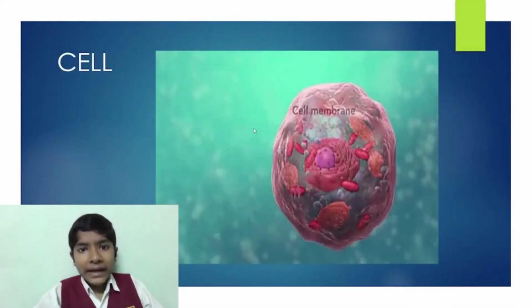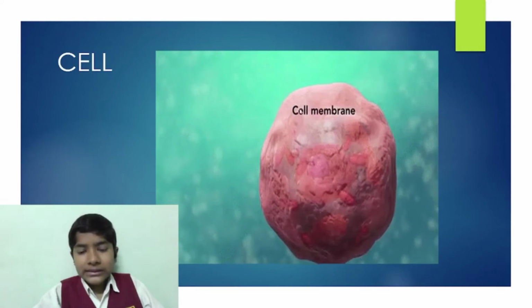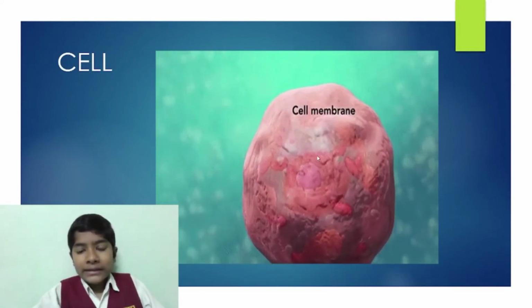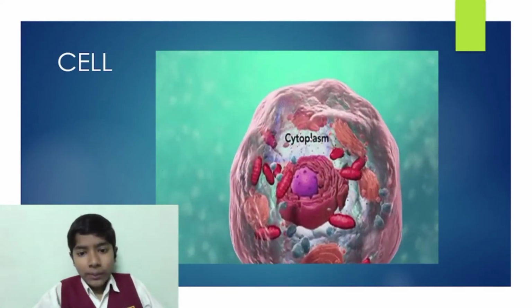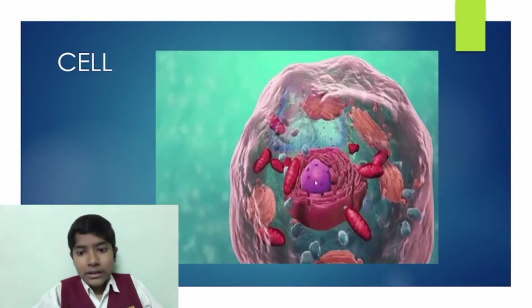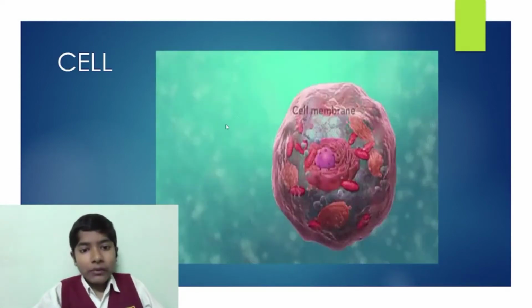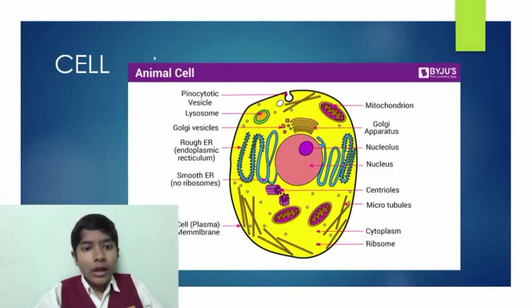Here we have a 3D animation about the cell. This is the cell membrane, and inside the cell membrane we have cytoplasm and other cell organelles. Inside the nucleus we have DNA. Now let's talk about animal cell. There are two types of cells, plant cell and animal cell. The major difference between both of them is plant cell have an additional layer after the cell membrane, that is the cell wall.